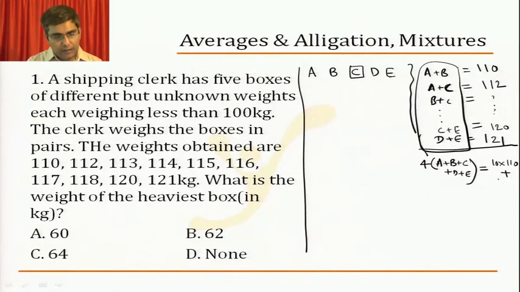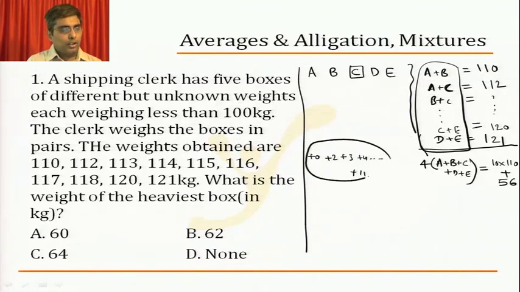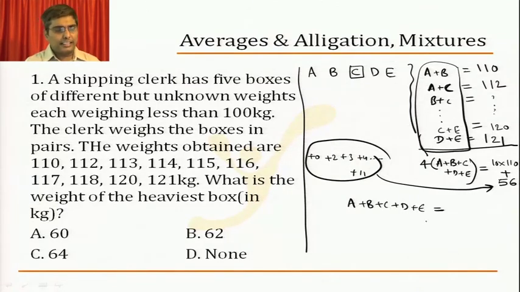So if you can see, after giving 110 to each number, you just have deflections. Like I'm just making a note here for those who are not able to follow, something like this. You have to add all of them. All that can be orally added to get what? 56. And the moment I have this, is it not very simple? I can find A plus B plus C plus D plus E. This should be automatically equal to 10 into 110 will become 1100 plus 56 divided by 4.